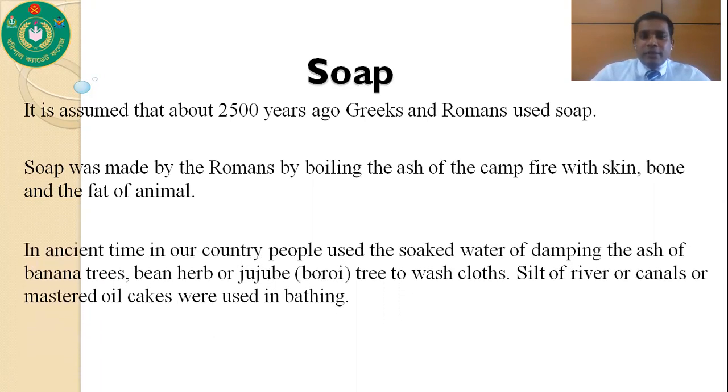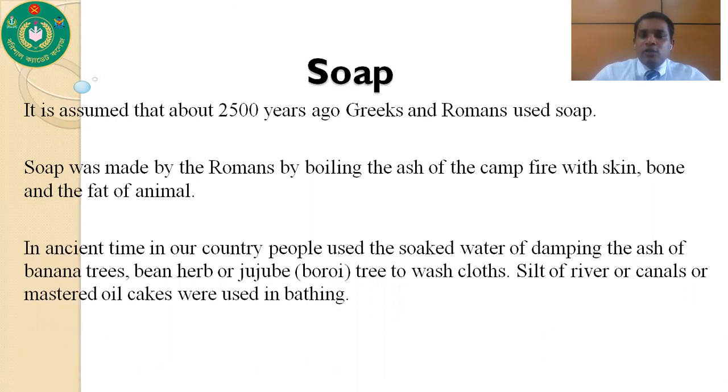And in ancient time in our country, people used to soak water of damping the ash of banana trees, bean herbs, or jujube, that means boroi tree, to wash clothes. And silt of river or canals or mustard oil cakes also used in bathing.